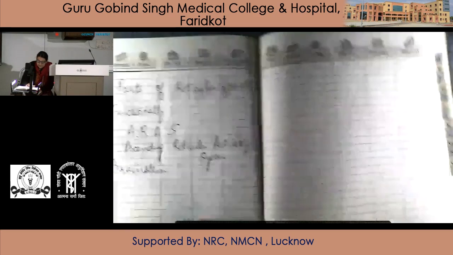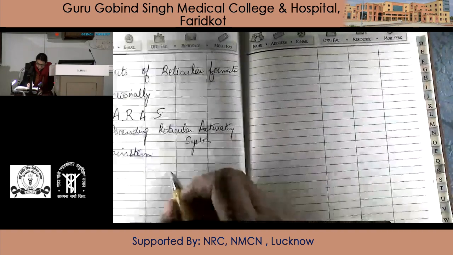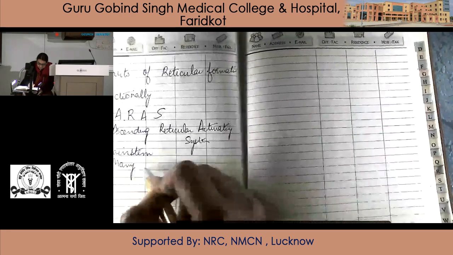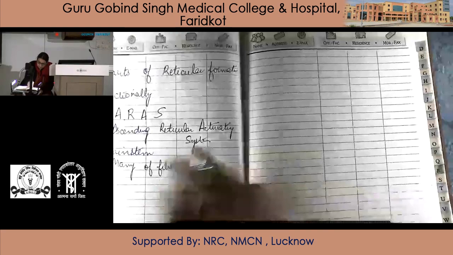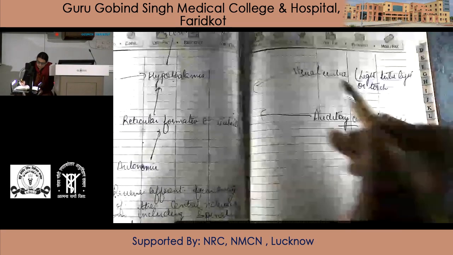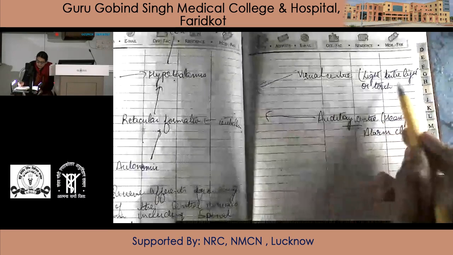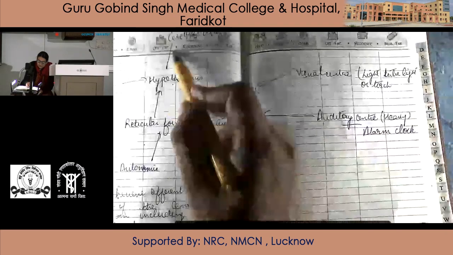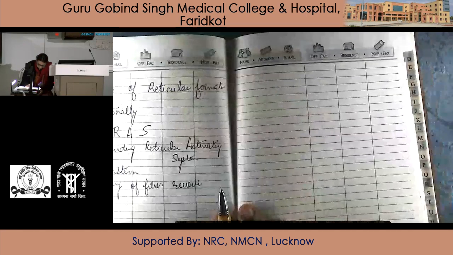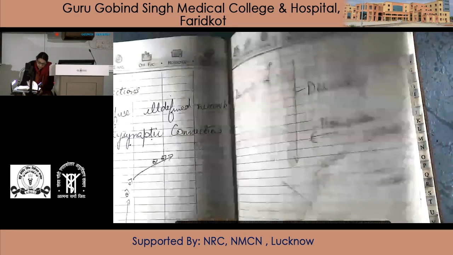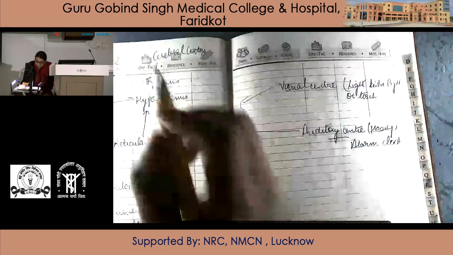It is present throughout the brain stem, and many of its fibers receive collateral connections, horizontal collaterals, from the visual center and auditory center, which are later projected to the cerebral cortex through the nuclei of the hypothalamus and thalamus.